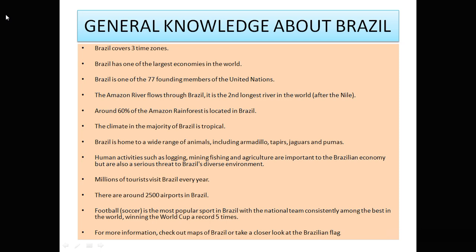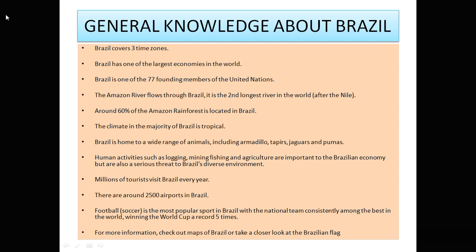Okay, the Amazon River, which is one of the biggest rivers in Brazil, the second longest river in the world after River Nile, which is there in Egypt. Around 60% of the Amazon rainforest is located in Brazil. The rest of the forest is located in the nearby countries, but 60% is located in Brazil itself, which constitutes more than 50% of the land of Brazil.